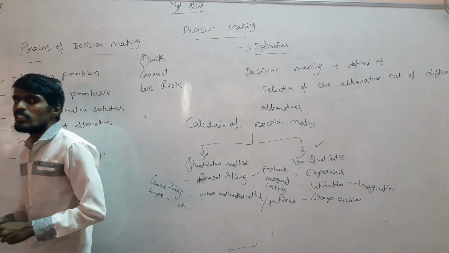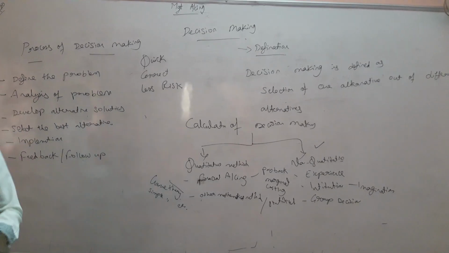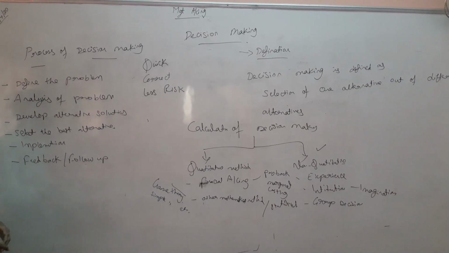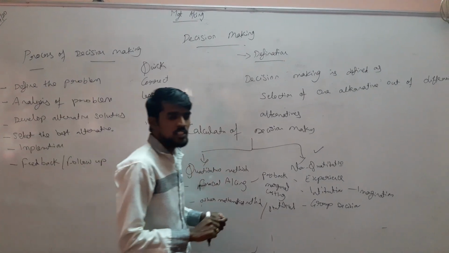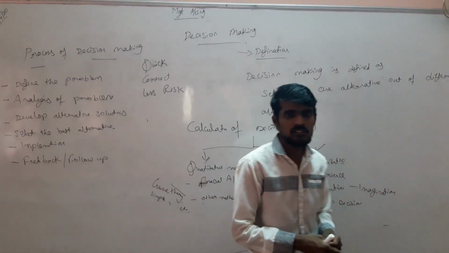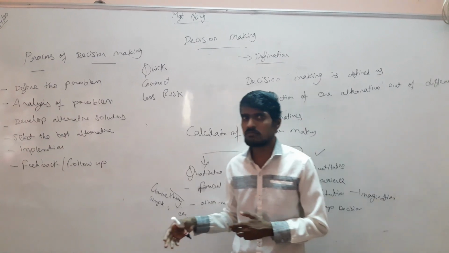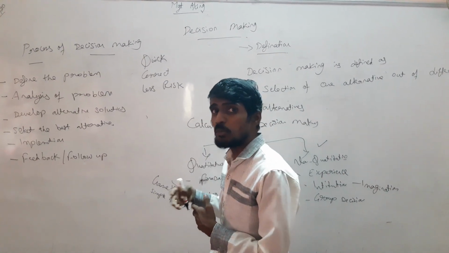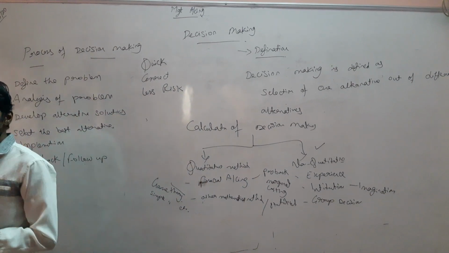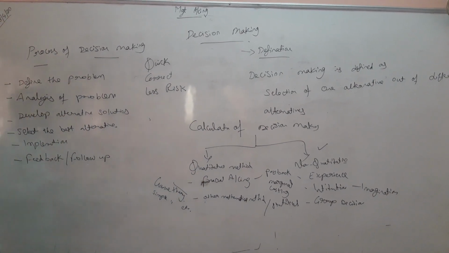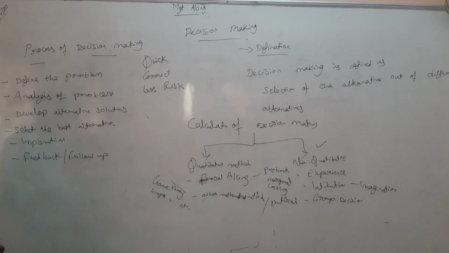For example, we do not have the sales. That's our problem. Our problem is we do not have any sales. So, how can we increase the sales? By giving discounts, or by giving offers, or by launching any new products, or advertising the product through celebrities. It means we have different alternative solutions to achieve the objective, that is, to achieve the sales.